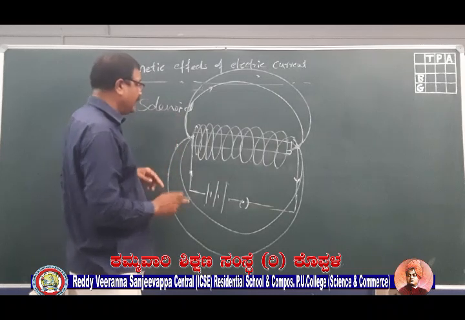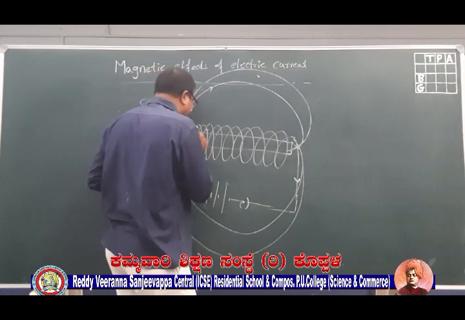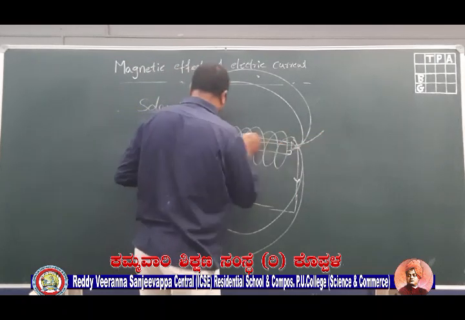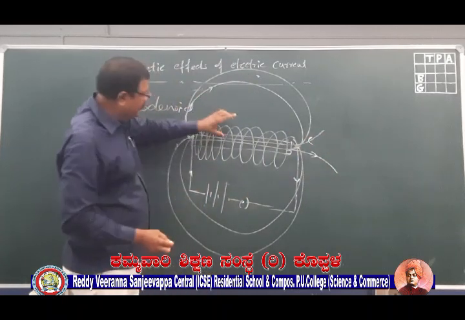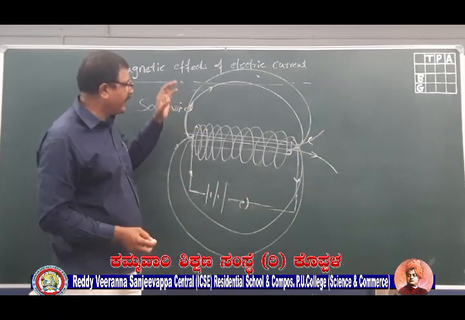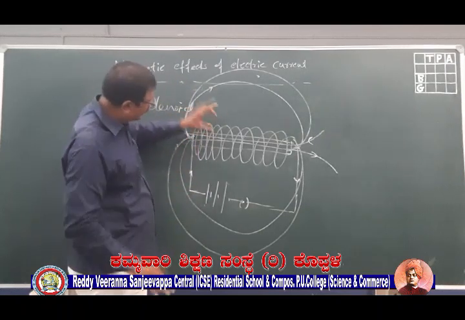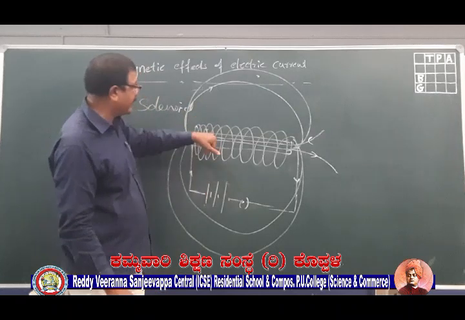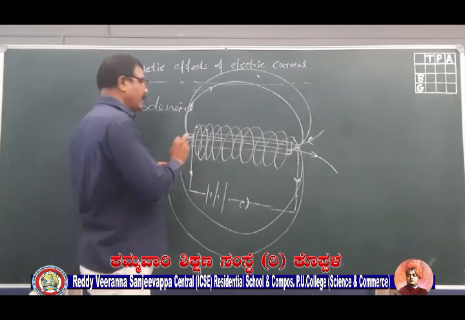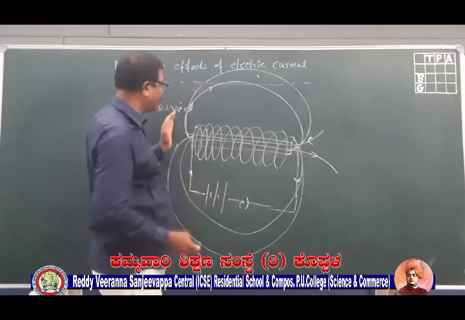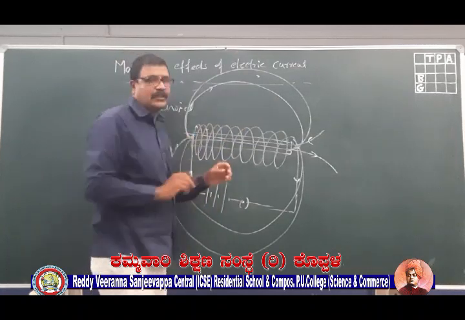But remember that the strength of the magnetic field will be much stronger inside the core, inside the solenoid. Outside it will be uniform, but much weaker compared to the magnetic field inside the solenoid. Remember that inside the solenoid, the magnetic lines of force move from south to north, and outside it will be from north to south.